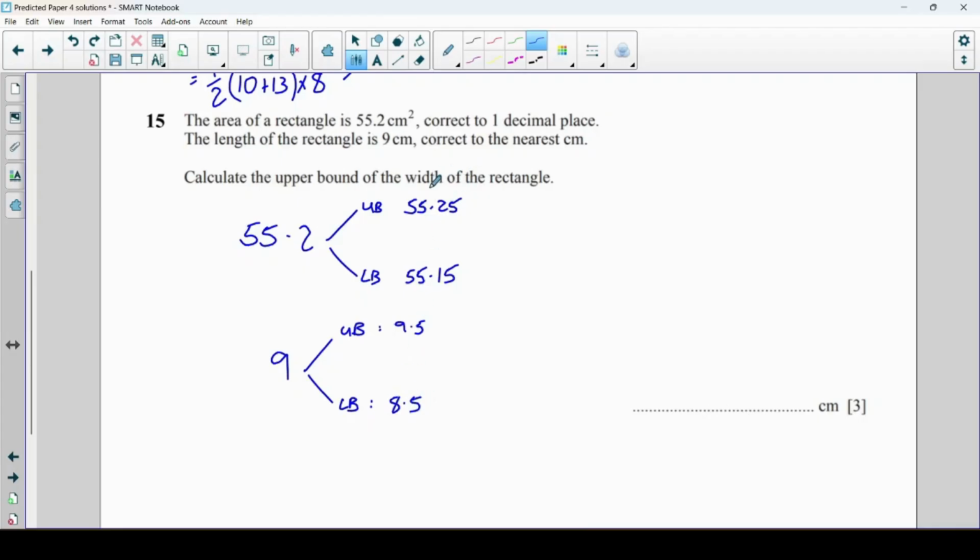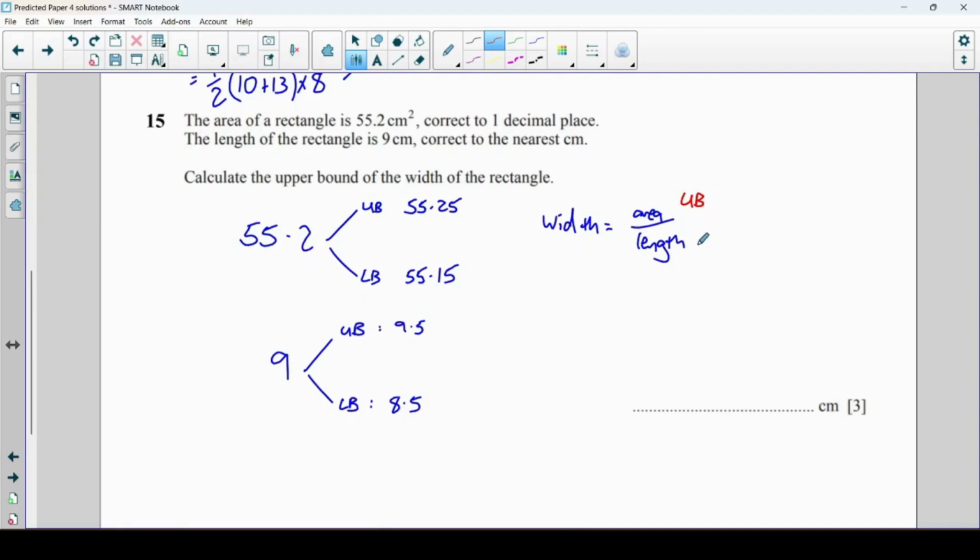So for the width, well, I know that width times length gives me the area. That means that the width is going to be the area divided by the length. And I want this to be the upper bound, so I want to make this as big as possible. That means the number on the top needs to be as big as possible.